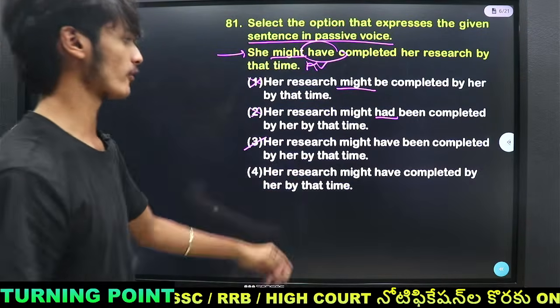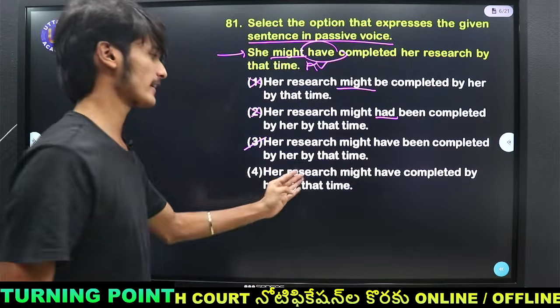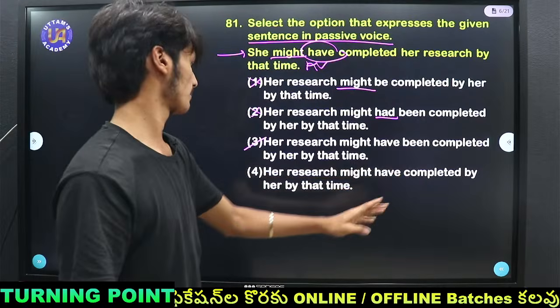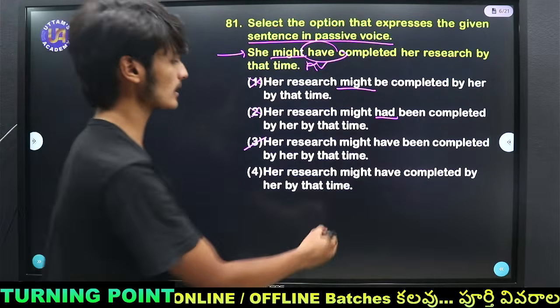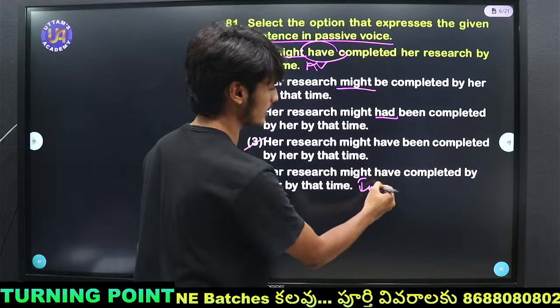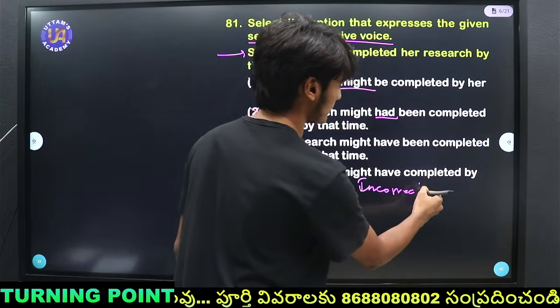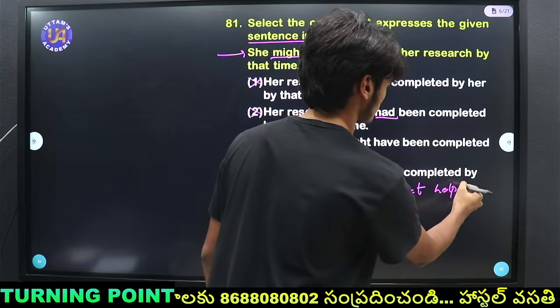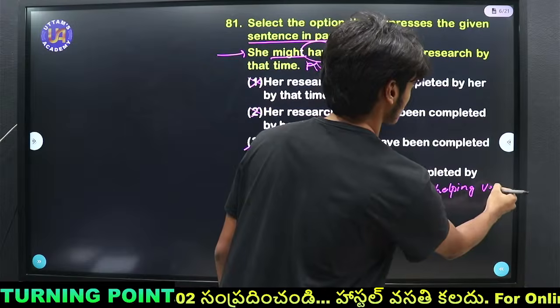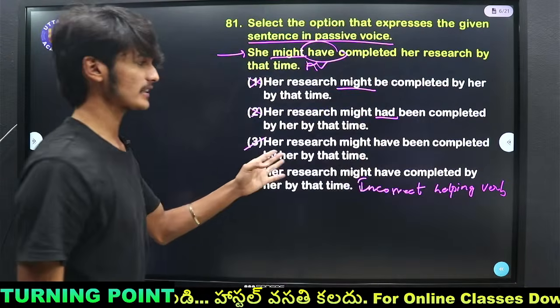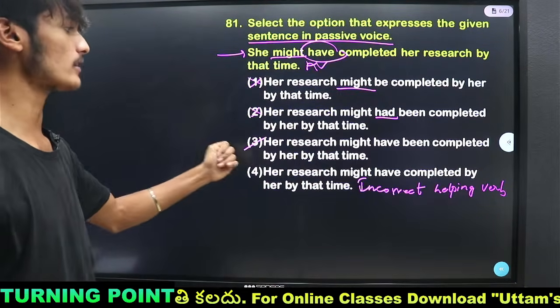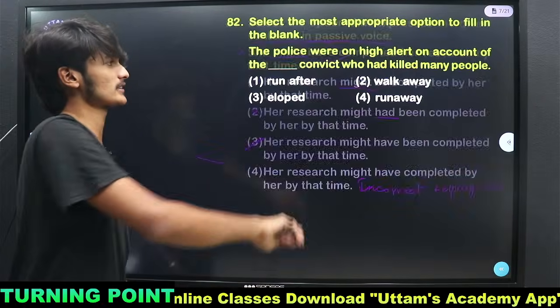Among these 3 and 4, if we read the fourth one, her research might have completed by her by that time. So this is the incorrect usage of the verb, the incorrect helping verb. Her research might have been completed by her by that time. So option 3 is the right one.